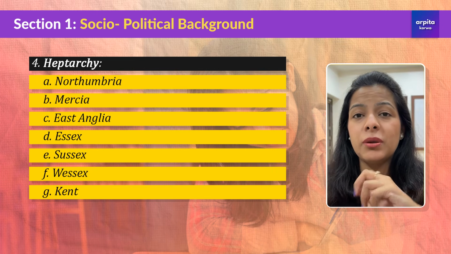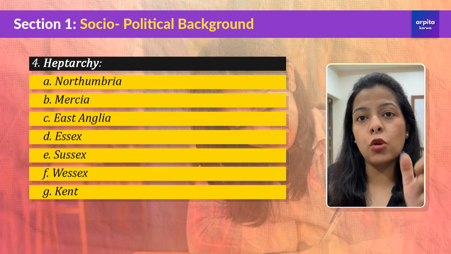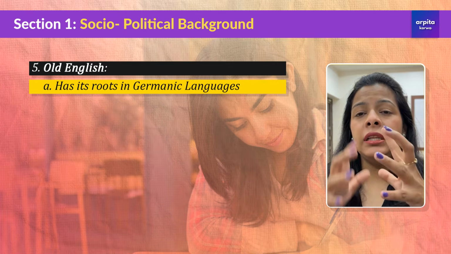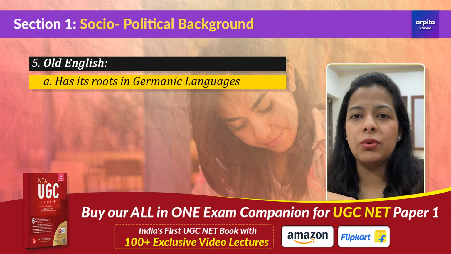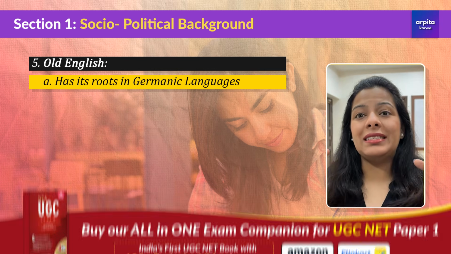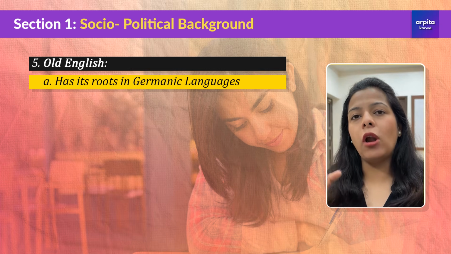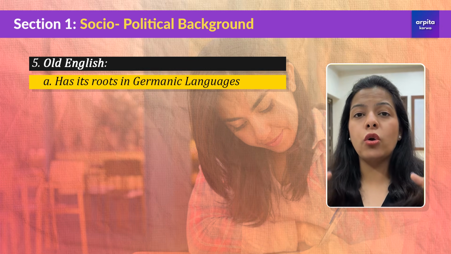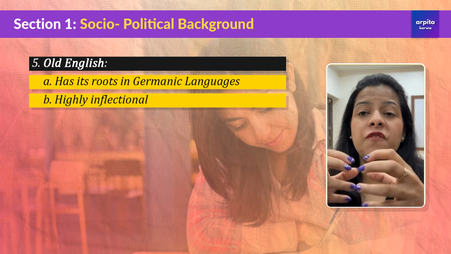Now, it's very helpful to remember these names for your exam, because at times they are going to give you a question asking which of them was not a kingdom during the Anglo-Saxon period. Now, think of this like when a relative from outside India comes to stay with you and they bring their customs and language. This is exactly what happened during the Anglo-Saxon period, because the Anglo-Saxons brought their Germanic language, which heavily influenced what we know today as English language. Now, friends, Old English was highly inflectional.